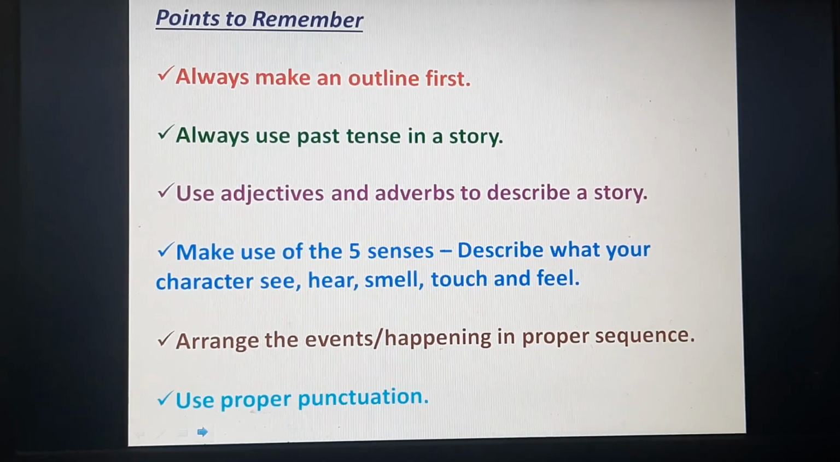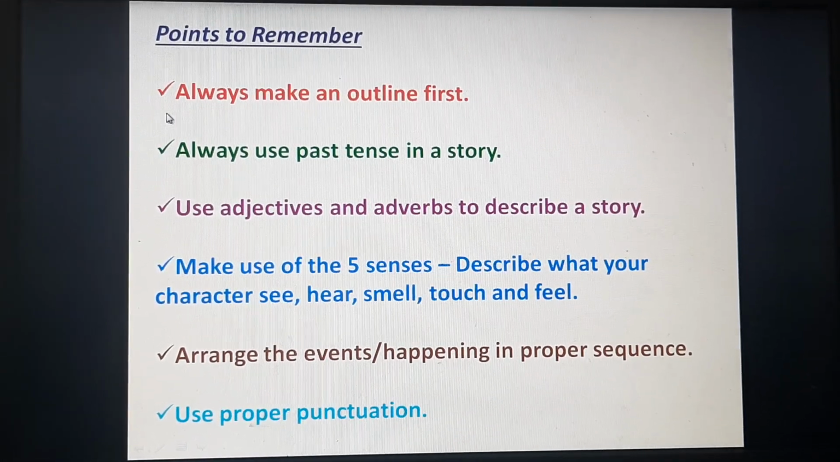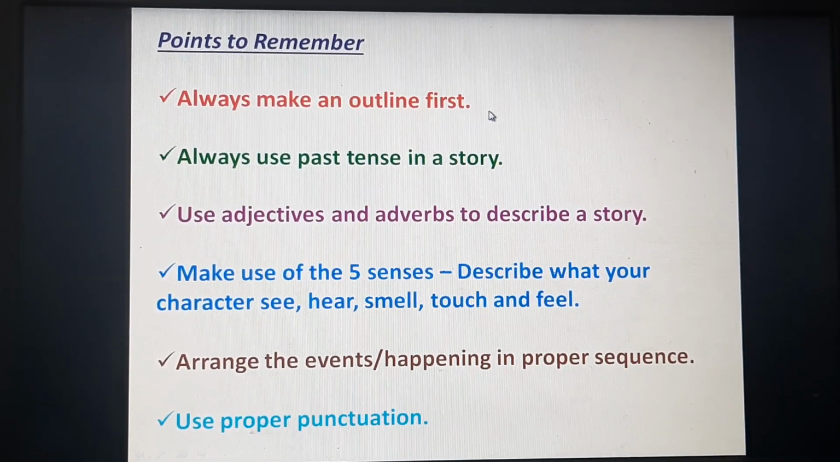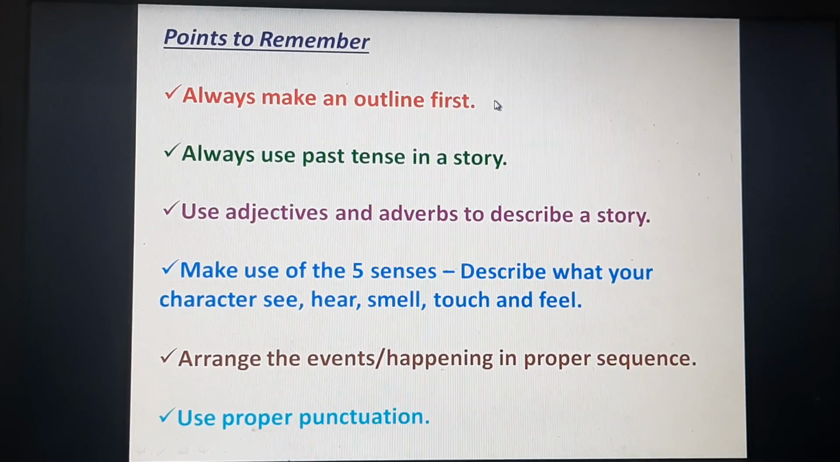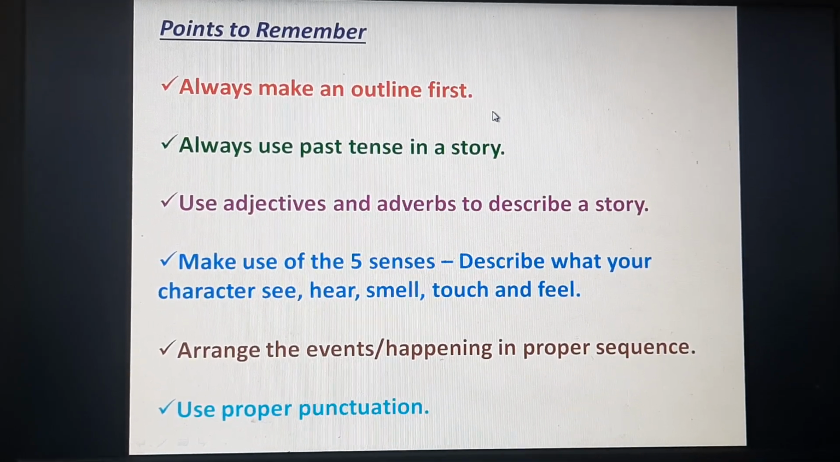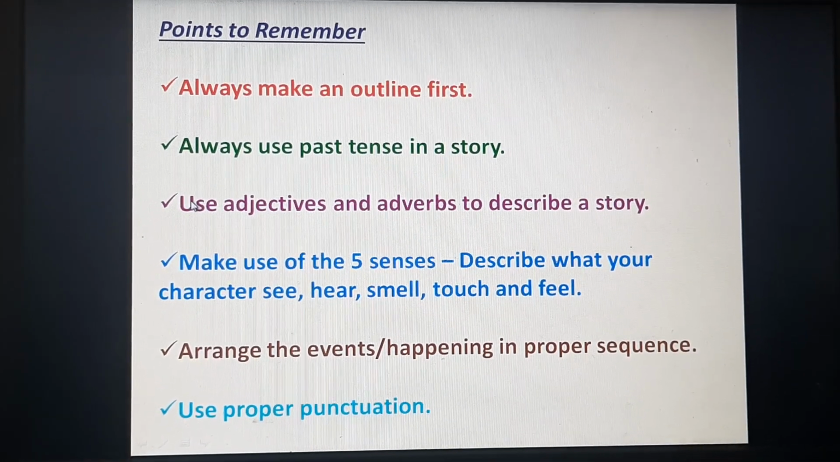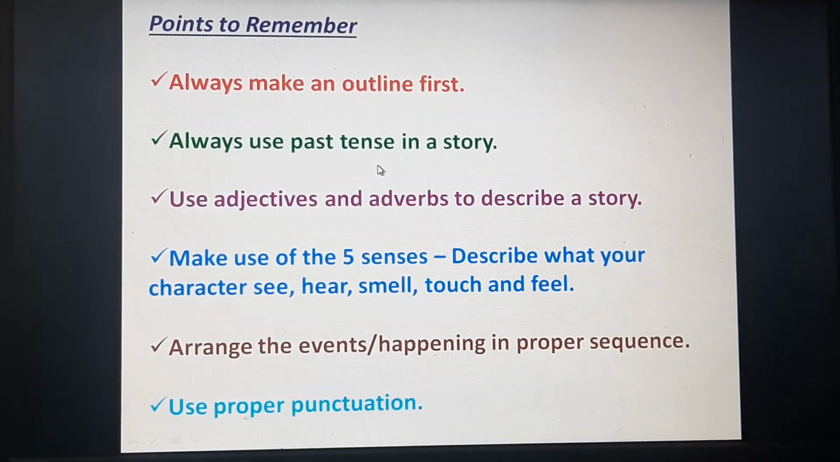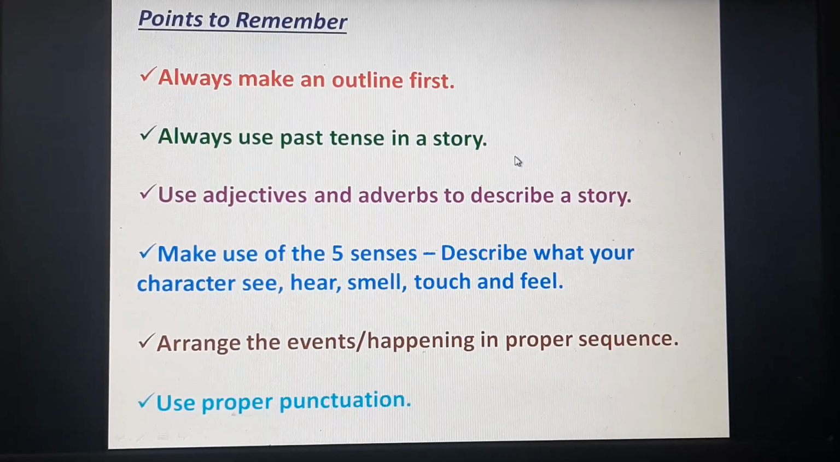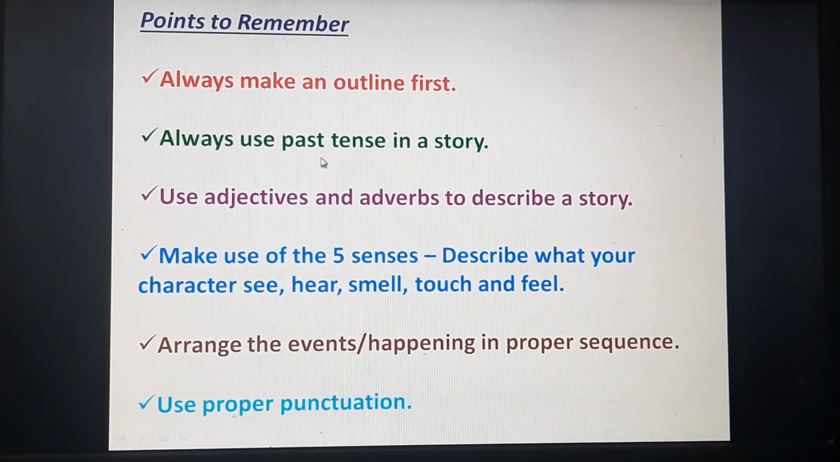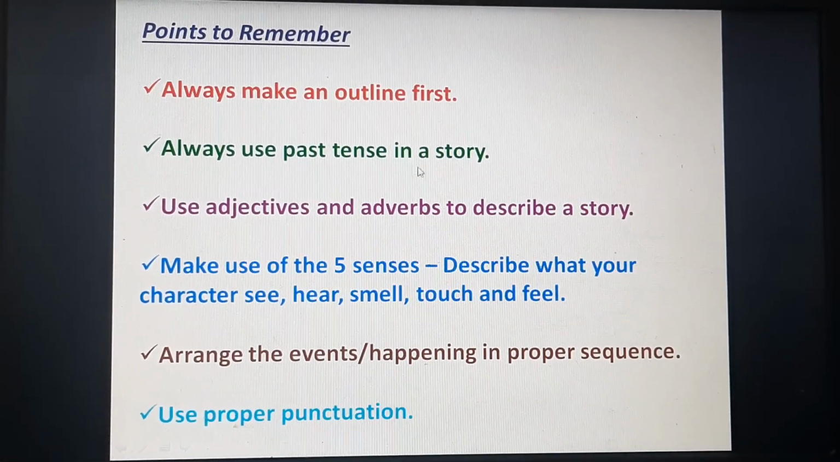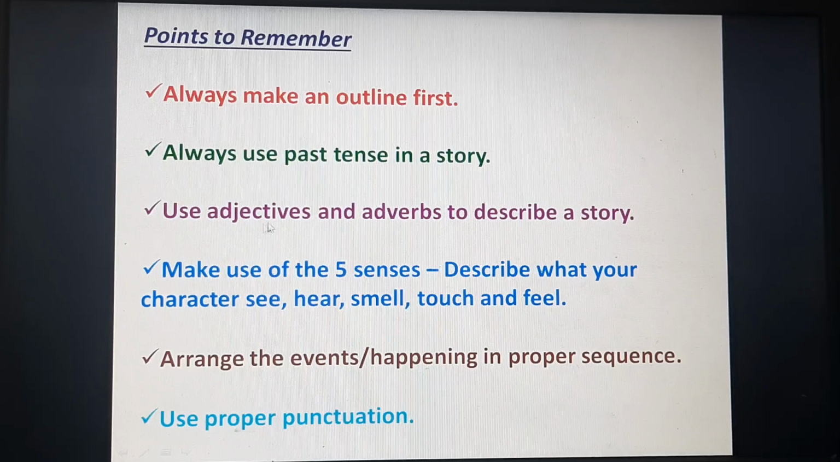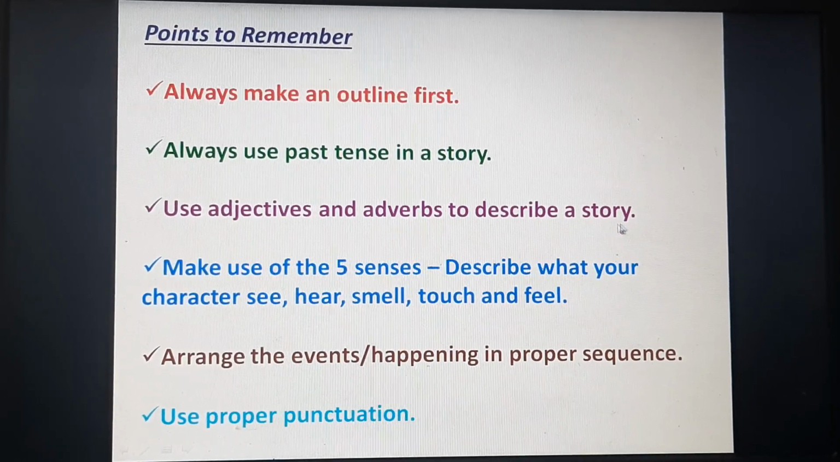Now, points to remember. Always make an outline first. That is, first you list out the points that you're going to write in the story. Always use past tense in a story. Remember, a story is something that has already happened, so you have to use the past tense to be grammatically correct. Use adjectives and adverbs to describe a story.